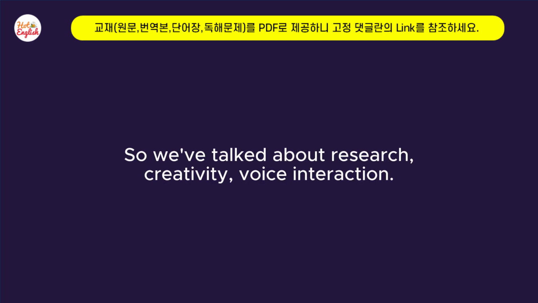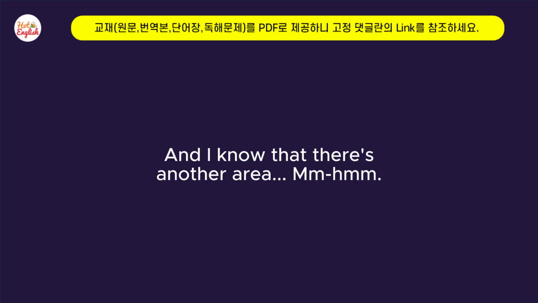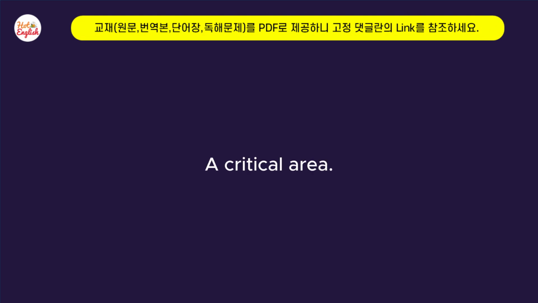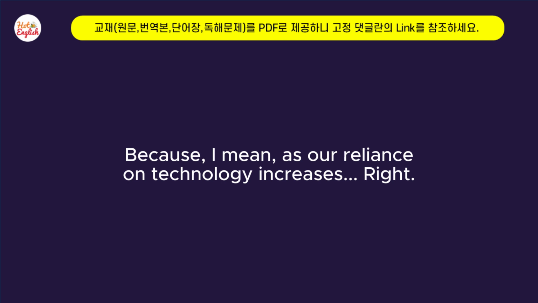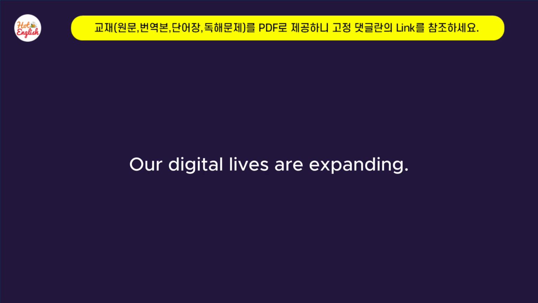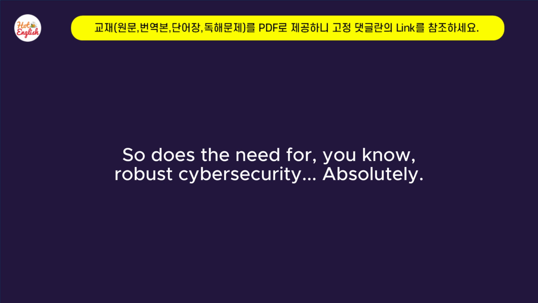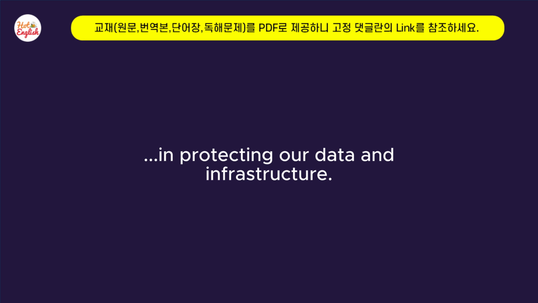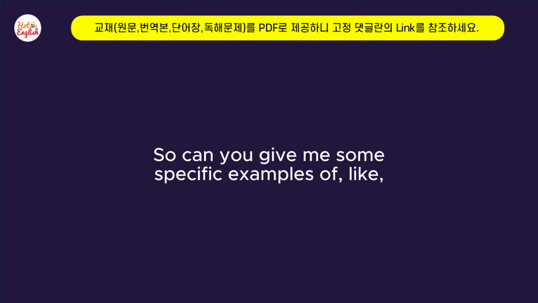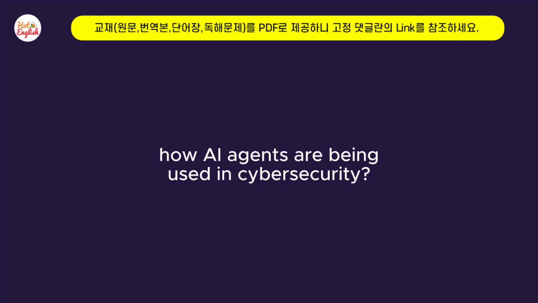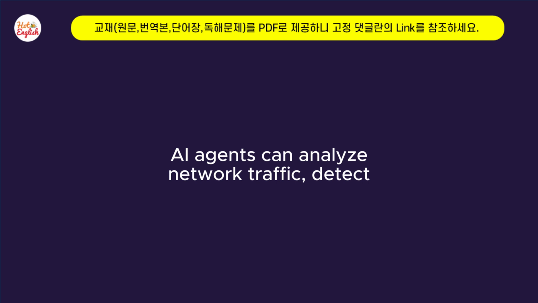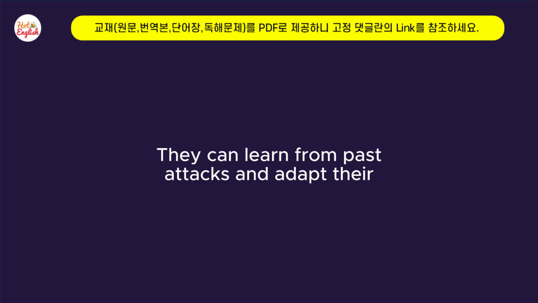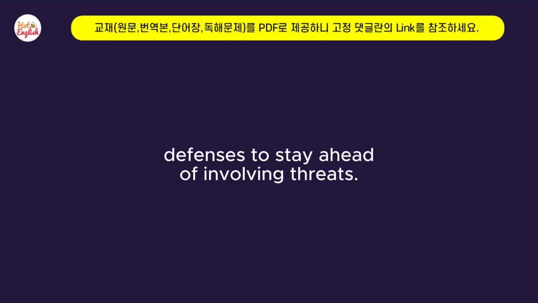Okay, so we've talked about research, creativity, voice interaction, and I know that there's another area that I want to touch on, which is AI agents for cybersecurity. Yes, a critical area. Because as our reliance on technology increases, our digital lives are expanding, so does the need for robust cybersecurity. Absolutely, and AI is playing an increasingly important role in protecting our data and infrastructure. So can you give me some specific examples of how AI agents are being used in cybersecurity? Sure, AI agents can analyze network traffic, detect anomalies, and even respond to threats in real time. Oh, wow. They can learn from past attacks and adapt their defenses to stay ahead of evolving threats.